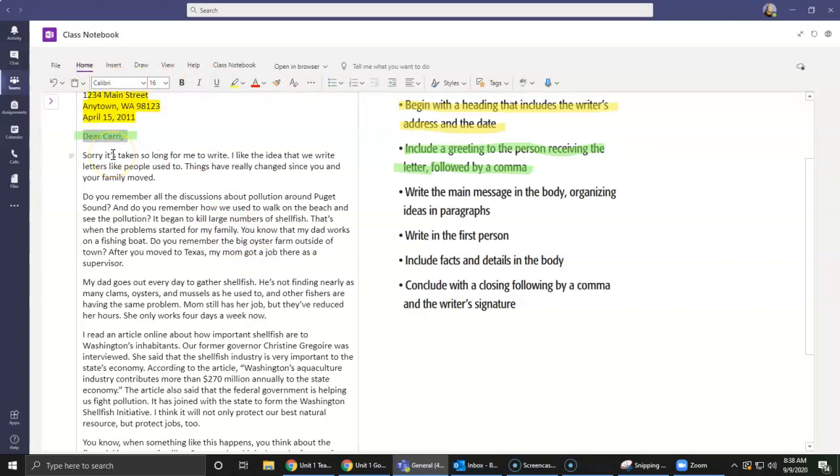Sorry it's taken so long for me to write. I like the idea that we write letters like people used to. Things have really changed since you and your family moved. Do you remember all the discussions about pollution around Puget Sound? And do you remember how we used to walk on the beach and see the pollution? It began to kill large numbers of shellfish. So this was one of our facts. So I'm going to highlight that, and let's use red for this because it's important.